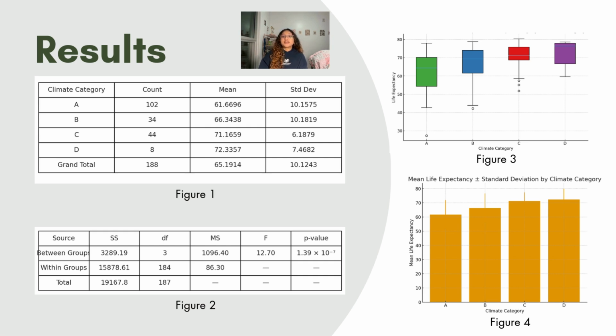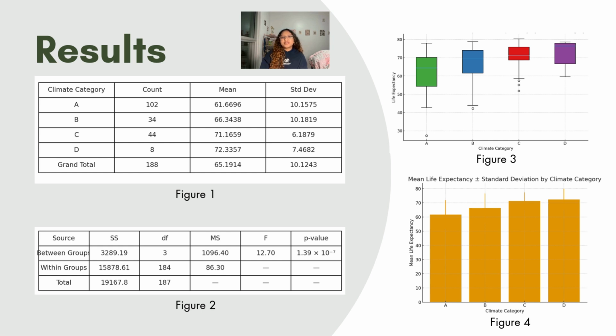Figure 2 shows the ANOVA output. The key values to focus on are the F statistic and the p-value. The F statistic is 12.7, and the p-value is 1.39 times 10 to the negative 7. Because this p-value is far lower than the regular significance level, which we are going off of as 0.05, it tells me that the difference in life expectancy across the 4 climates is statistically significant. In other words, it's pretty unlikely that these differences happened by just chance.